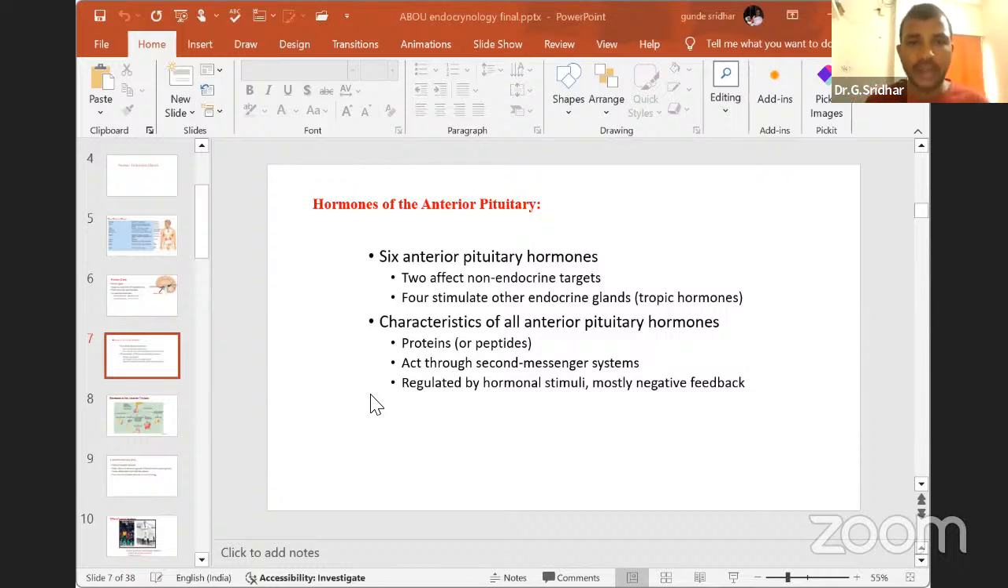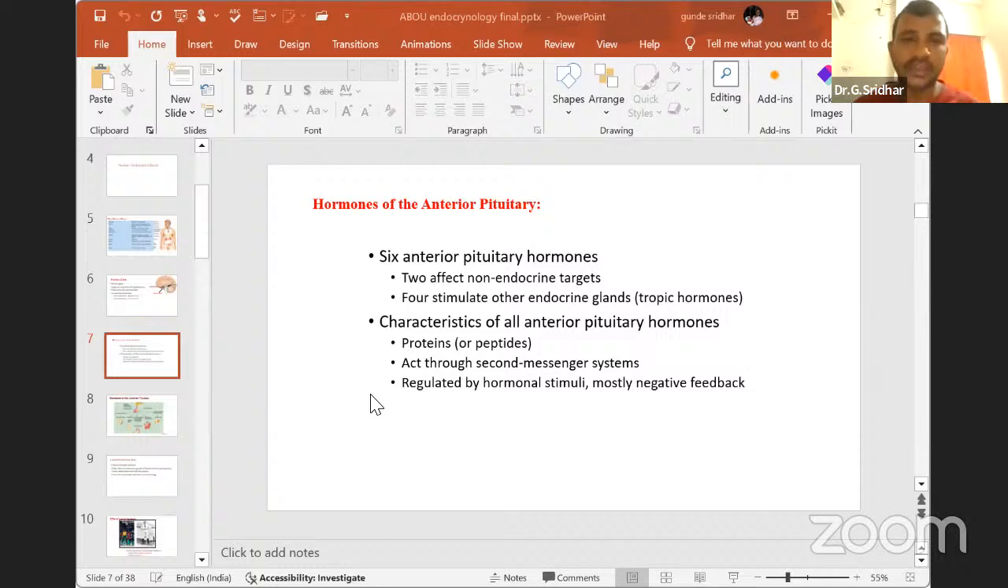Now you'll see the slide here. Six anterior pituitary hormones are there. Two have effect on non-endocrine targets. For example, take growth hormone. Growth hormone cannot affect any endocrine glands. Out of six hormones, two hormones are non-targeted hormones. Then four stimulate other endocrine glands, and you can call them tropic hormones.